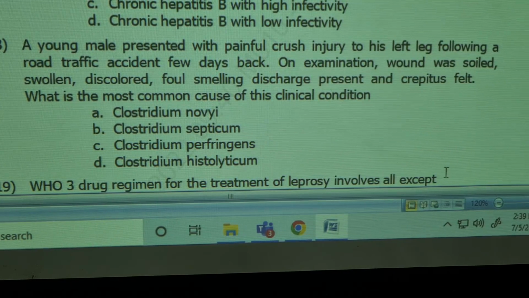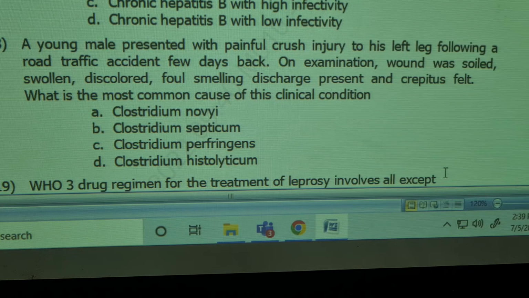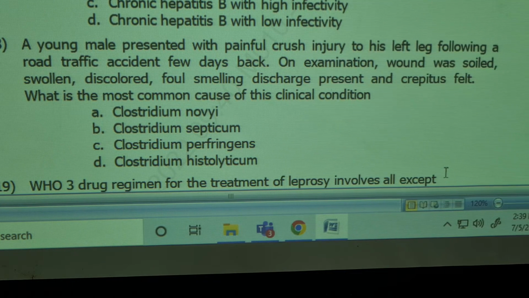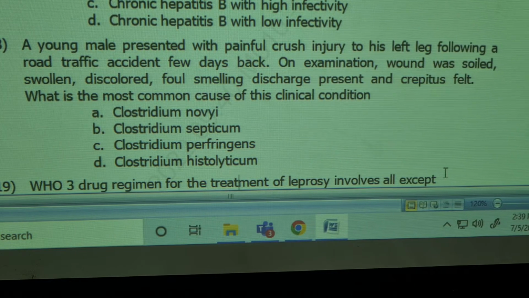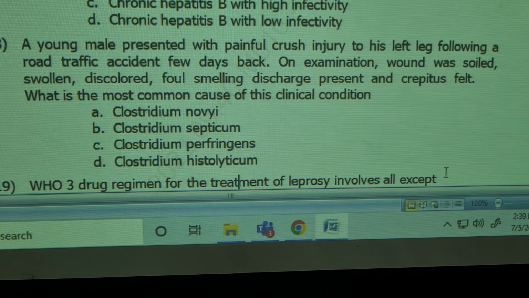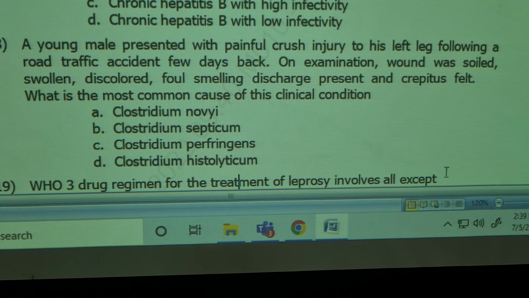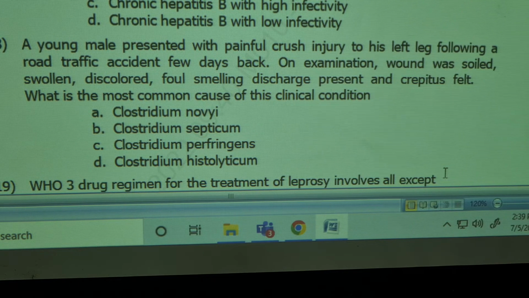A young male presented with painful crush injury on the left leg following a road traffic accident a few days back. On examination, the wound was soiled, swollen, discolored, foul smelling, discharge present, and crepitus felt. Which is the most common cause of this clinical condition? Clostridium novyi, Clostridium septicum, Clostridium perfringens, Clostridium histolyticum. All cause gas gangrene. Which one of these? The answer is Clostridium perfringens. We'll tell you about perfringens.